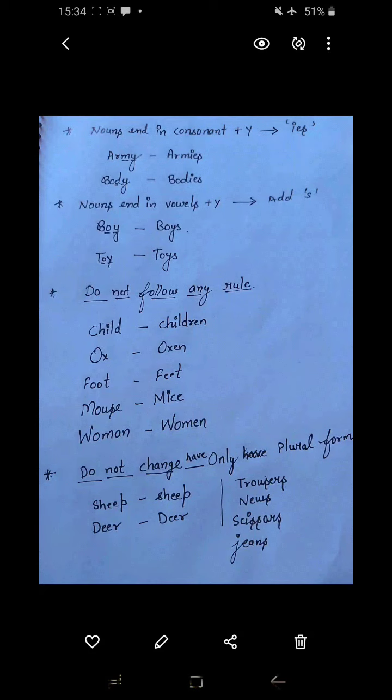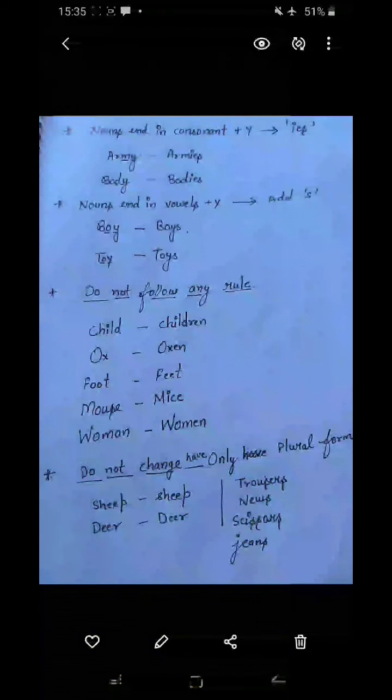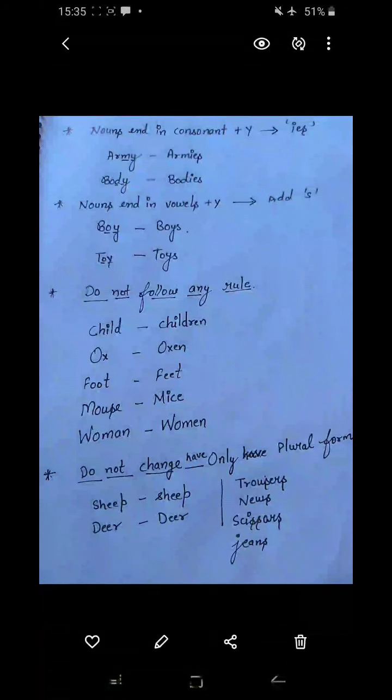If we talk about a single thing, as a singular, we have to use these words as they are. So we have to use trousers as it is. We don't remove the S from the end. Okay? These are the rules to make a singular noun plural.